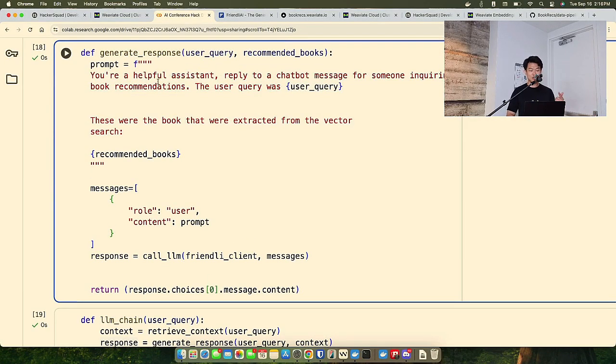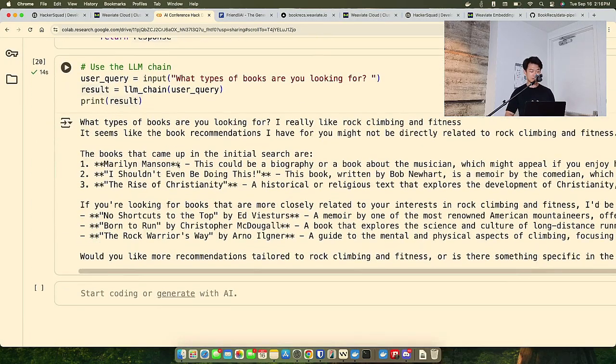Friendly AI was: you're a helpful assistant, reply to a chatbot message for someone inquiring for book recommendations. The user's query was what I typed in, and these are the books that came out of the Weaviate vector search. This is a very simple RAG that allows you to take your retrieved context, pass it into the language model, and then pull out a response. Let's see what that response looks like.